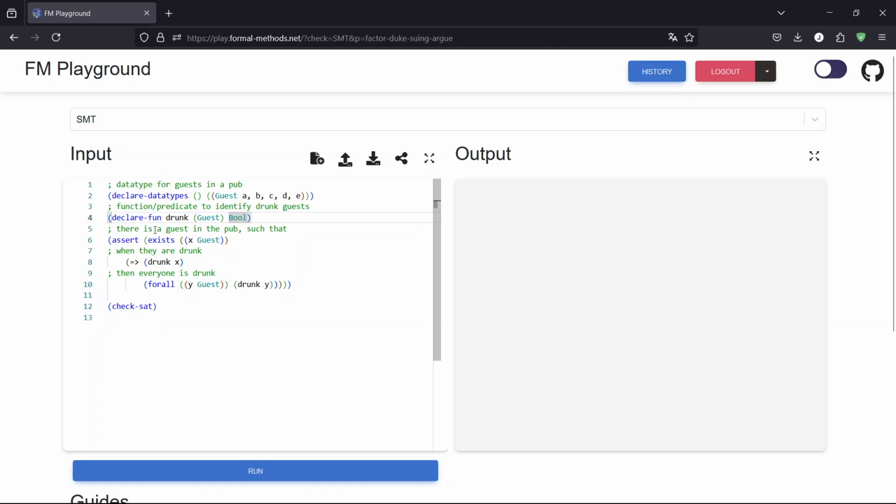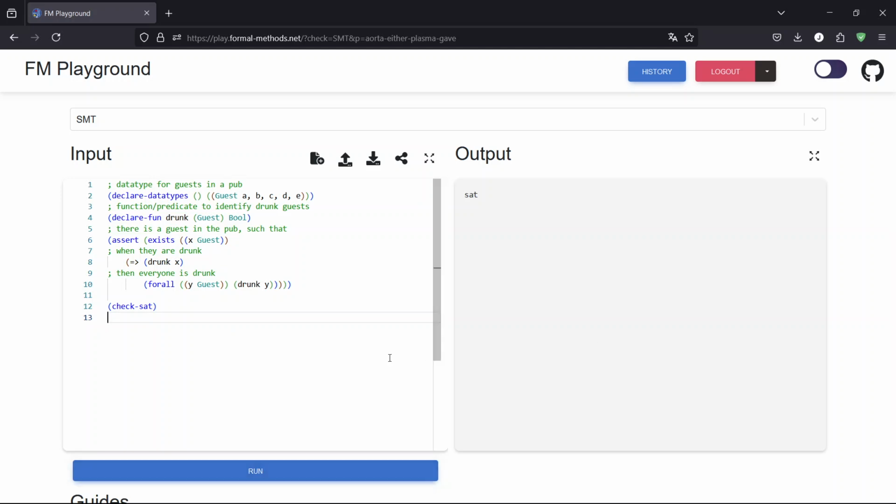And then we start expressing our assertion that there exists some guest X. Now, we don't know which one, right? We don't care which one is the special one, but there is a special guest that if the guest is drunk, then everybody's drunk. So if drunk X is true, this implies that for all of the other guests Y, they are also drunk. Now let's check if this really is true. This would be very strange, right? That is satisfiable.